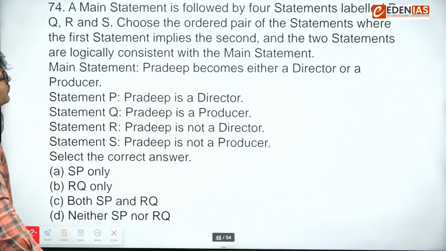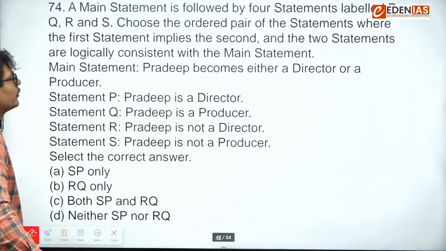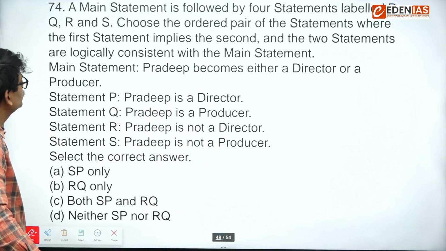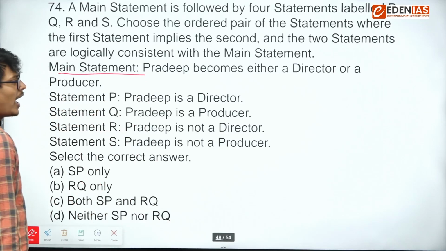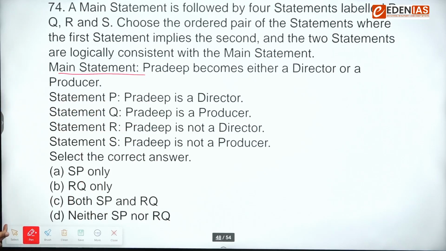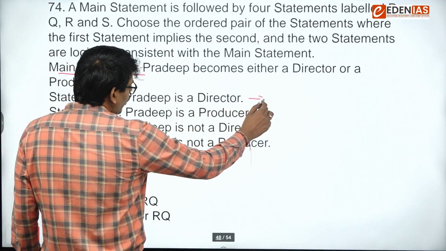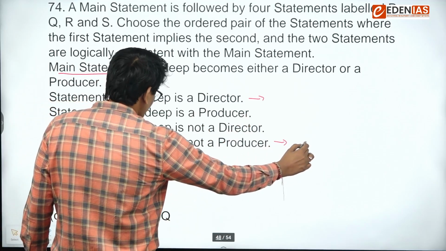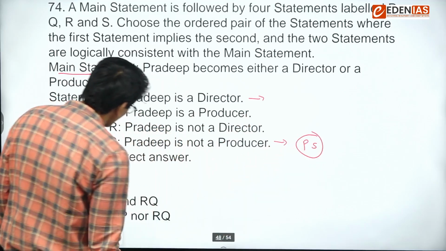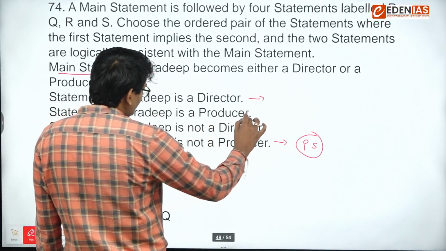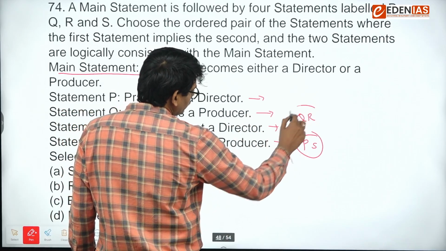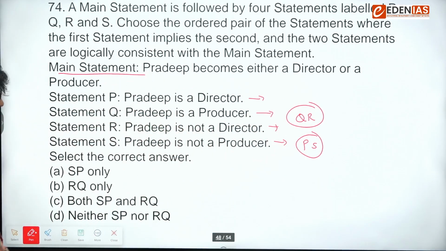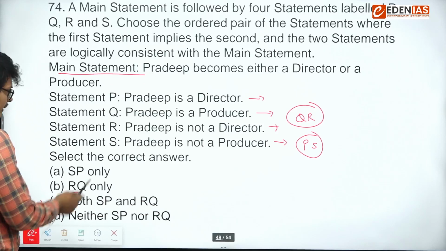Okay, main statement is followed by four statements labeled P, Q, R, S. Choose the ordered pair of the statements where the first statement implies the second and the two statements are logically consistent with the main statement. Main statement: Pradeep becomes either a director or a producer. So if Pradeep is a director, he cannot be a producer. So P and S will be connected to each other. And if Q says Pradeep is a producer, he cannot be a director. So Q and R will be connected with each other. So that's why option number C, both SP and RQ. Easy one.